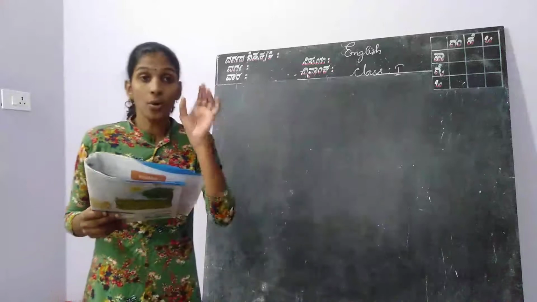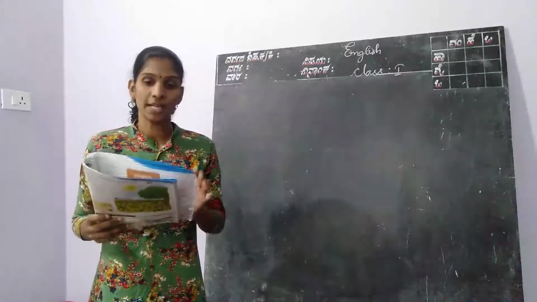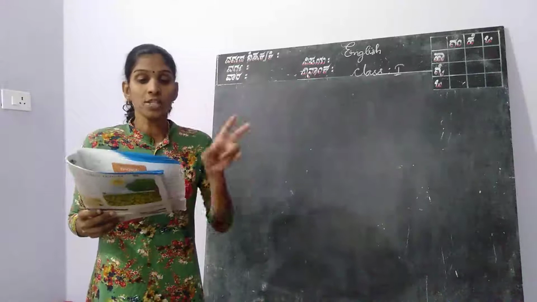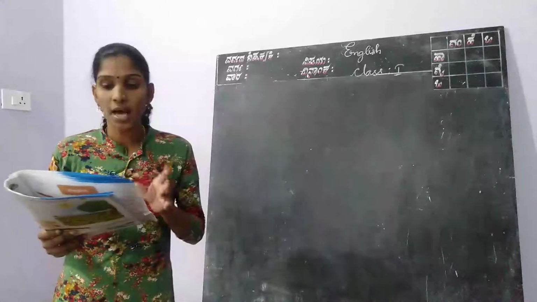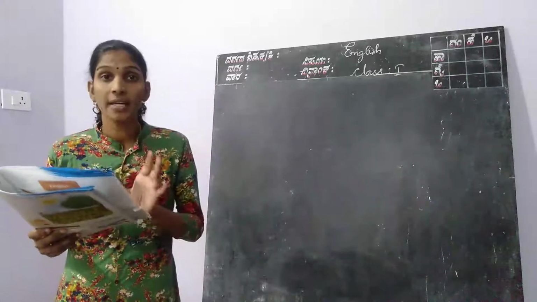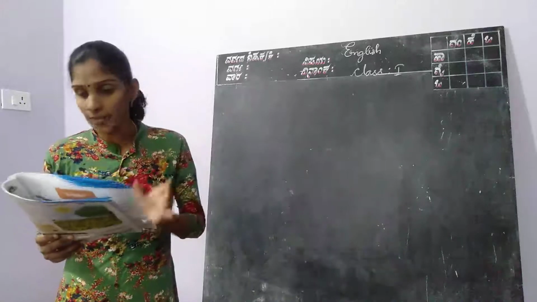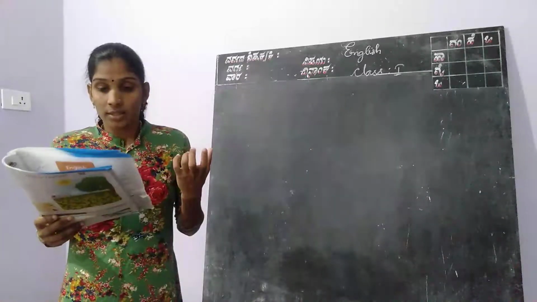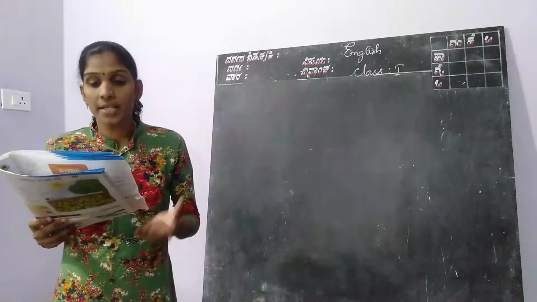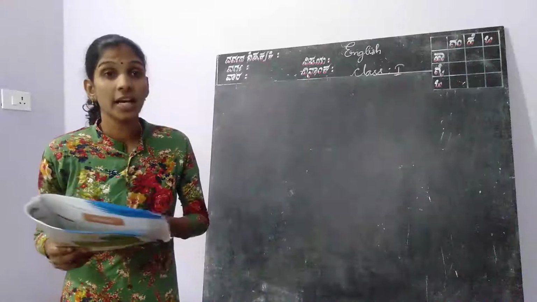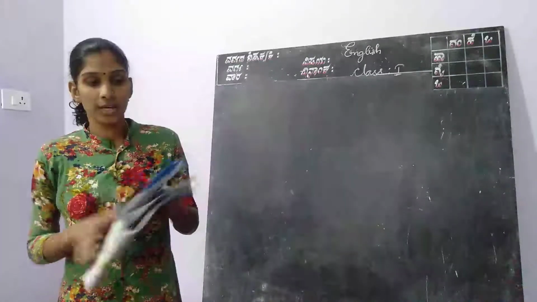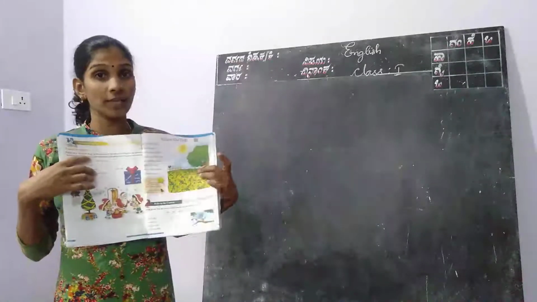First answer, Gulgul has a Christmas party at home. Second one, she has decorated a Christmas tree. Third one, Gulgul and her friends are wearing red Santa caps. And the gifts are kept under the tree. And last one, the children are standing around Santa. Okay, these answers I will send along with this video.